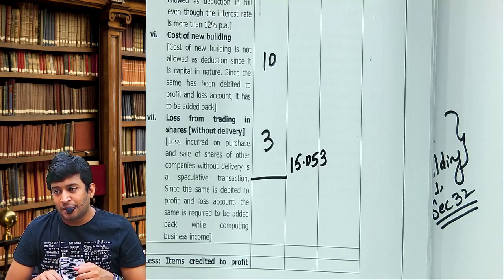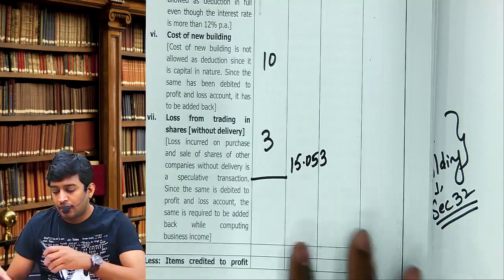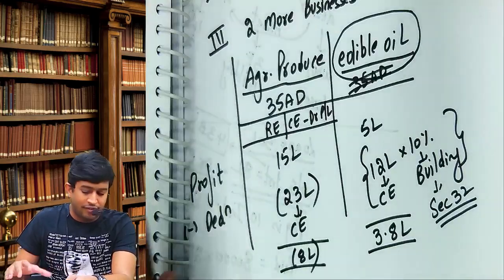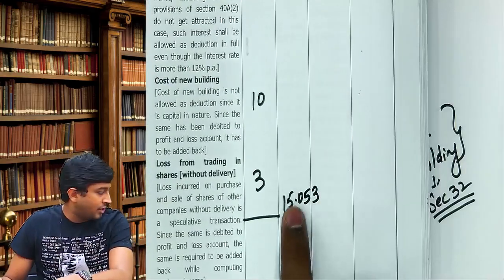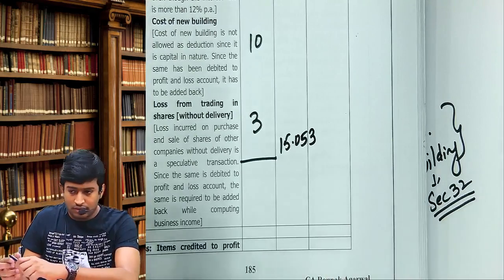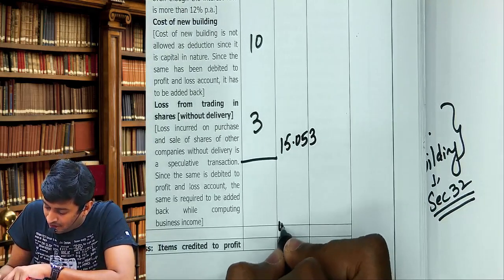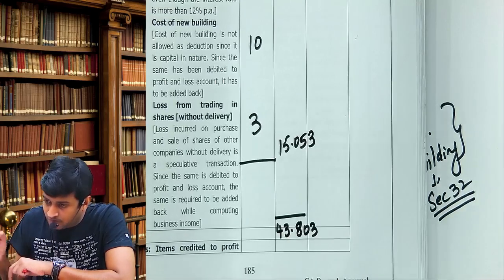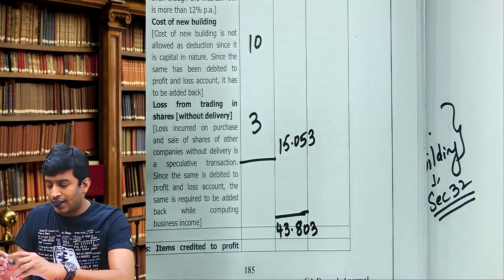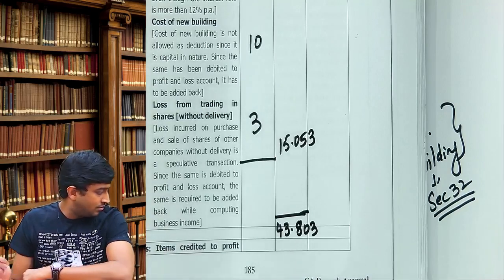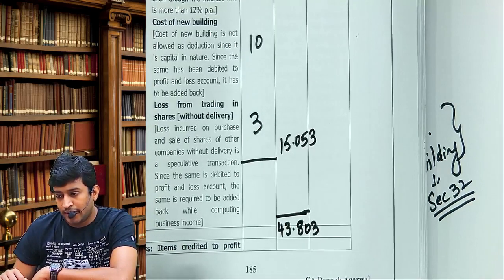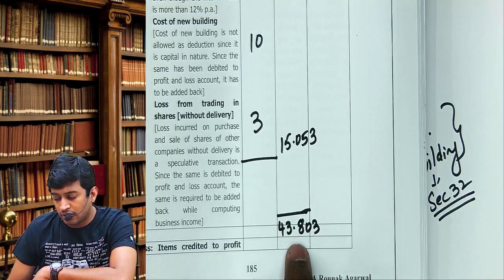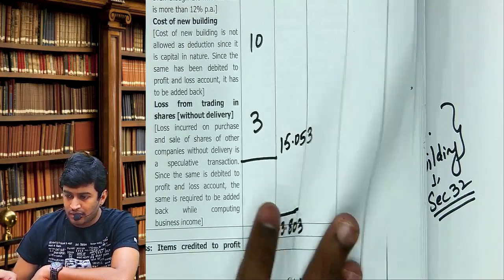To that add the net profit you wrote in the second column, that is 28.75. 28.75 plus 15.053 is 43.803. Please, no mistakes in calculations. 43.803, okay? Continue now.